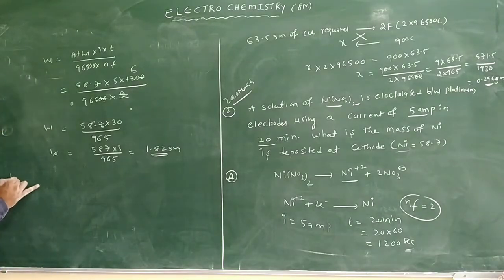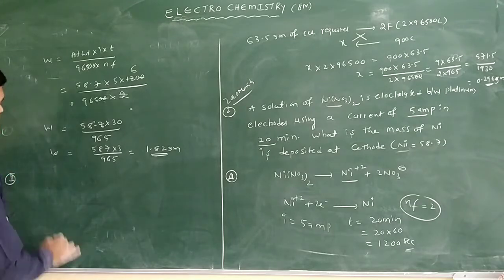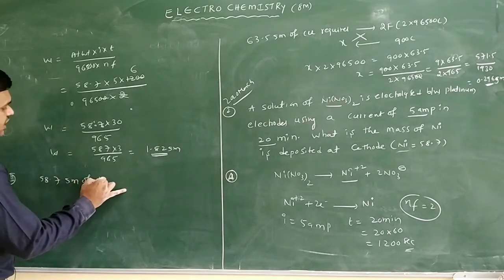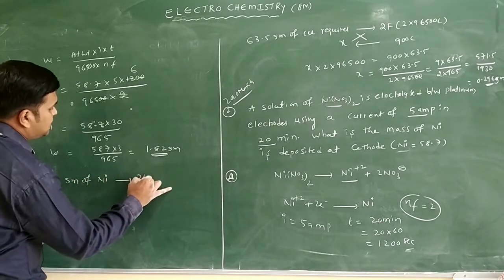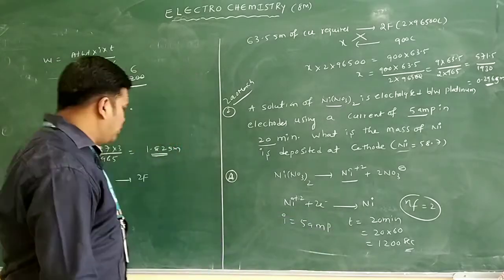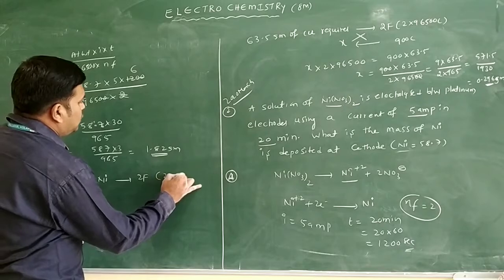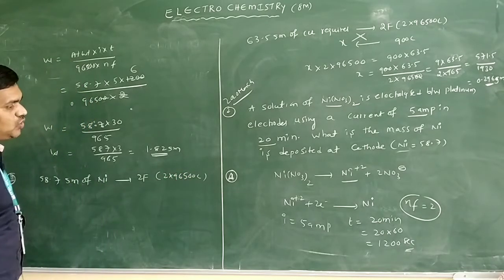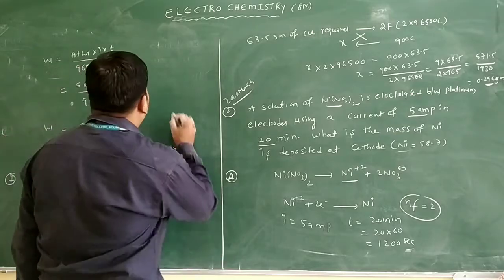If we take the second method, what is the weight of nickel? I will write here 58.7 grams of nickel requires how many farads? 2 farads only, because the change in electrons here is 2 only. So we will write 2 into 96500 coulombs only. Here how many coulombs are there?